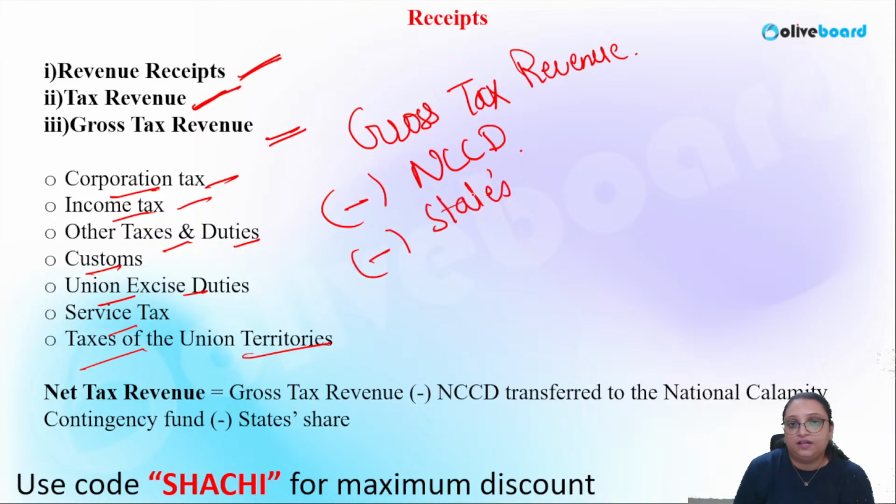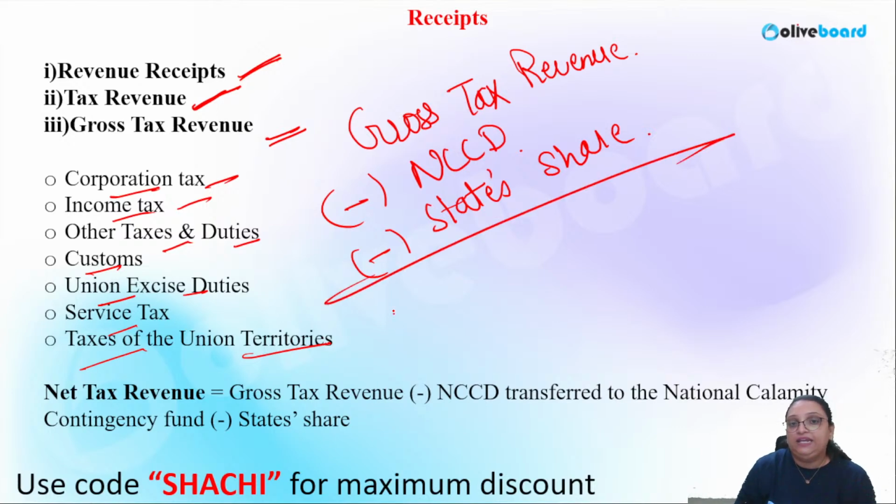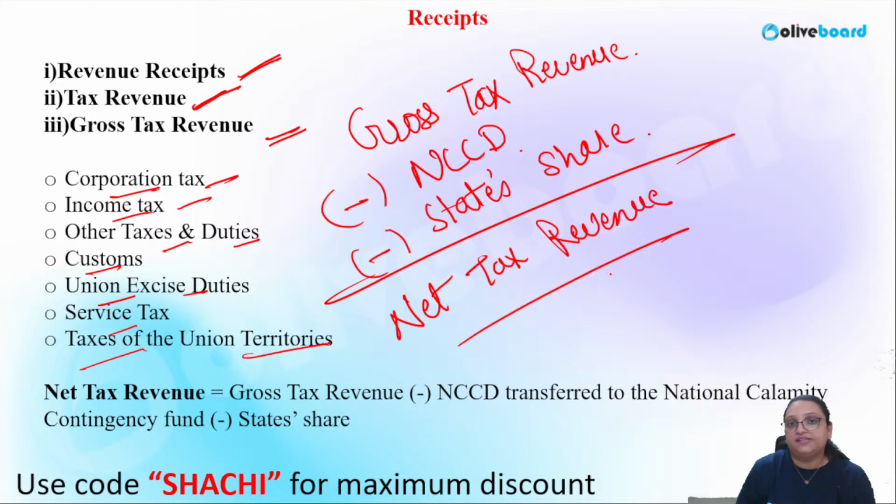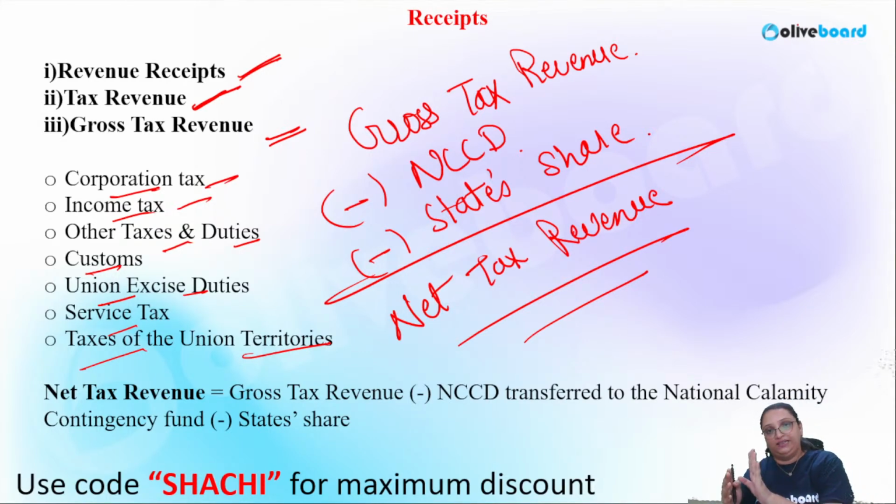Whatever the share of the state is included in the gross tax revenue should be reduced to get at the net tax revenue. Basically, when we reduce these two points from the gross tax revenue, we will get net tax revenue.